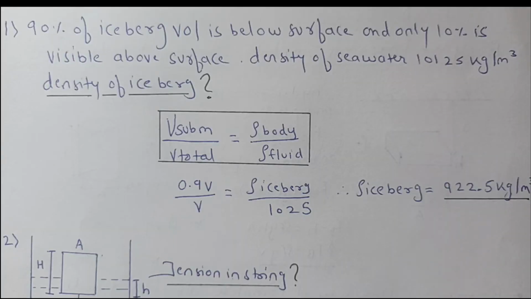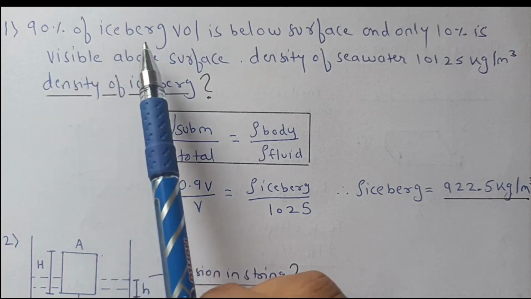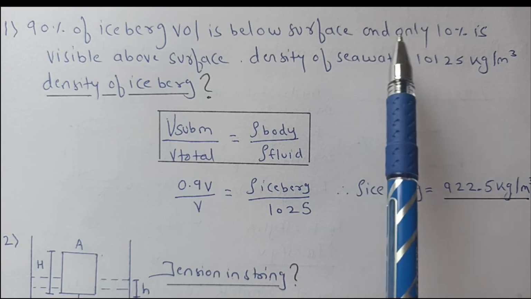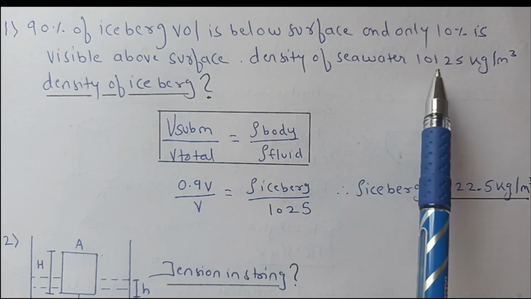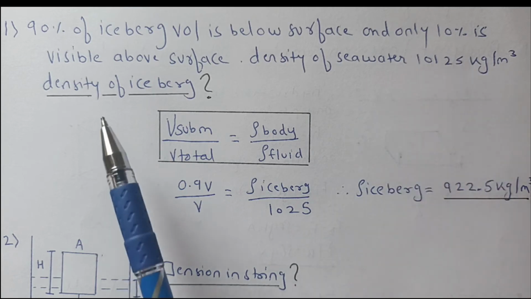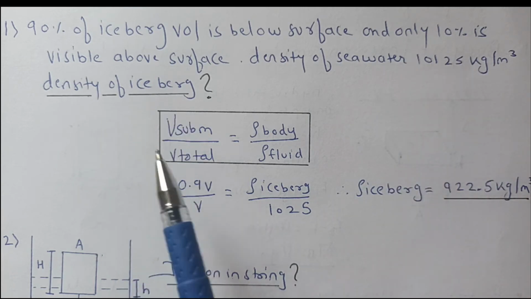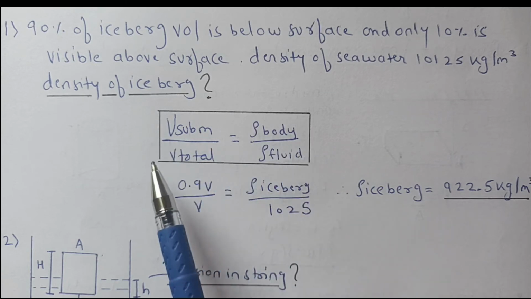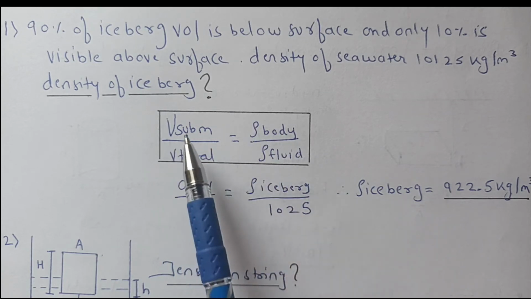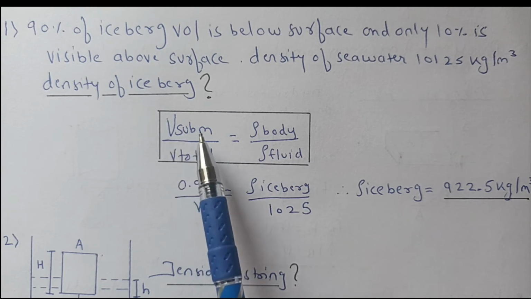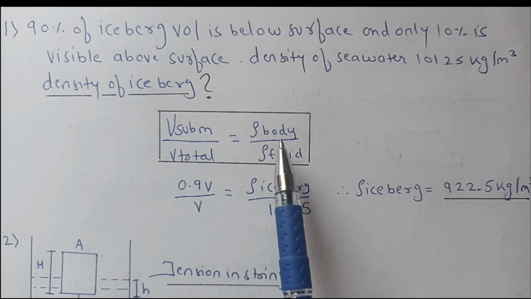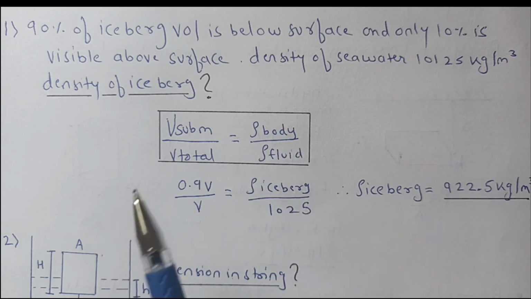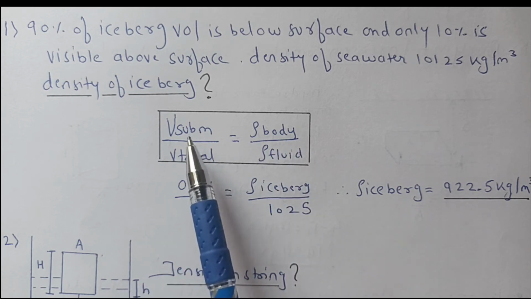Now let us solve some problems related to buoyancy. The first one: 90% of an iceberg's volume is below the surface and only 10% is visible above the surface. The density of sea water is 1025 kg per meter cube, and you have to find the density of the iceberg. This is a very important equation in the case of a partially submerged body, so note it down. Volume of submerged body divided by the total volume of the body is equal to the density of the body divided by the density of fluid. So what is given? The volume of the submerged body is given.